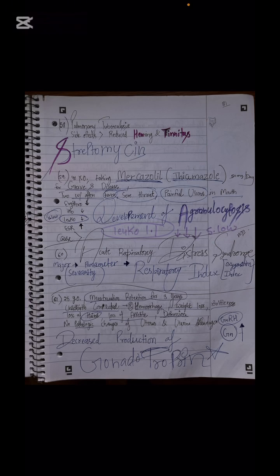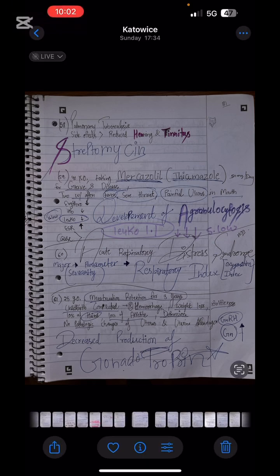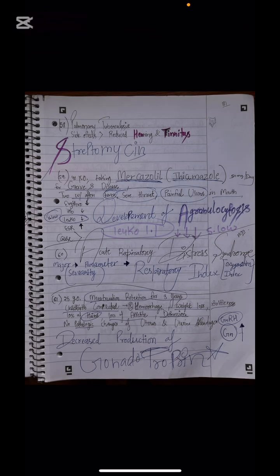The leukocytes were given as very low, 1.1, which is severely low. Whenever our patient is taking antithyroid drugs, always suspect the development of agranulocytosis. Due to this agranulocytosis, the leukocytes got reduced to just 1.1. The normal number should be a lot more than this.